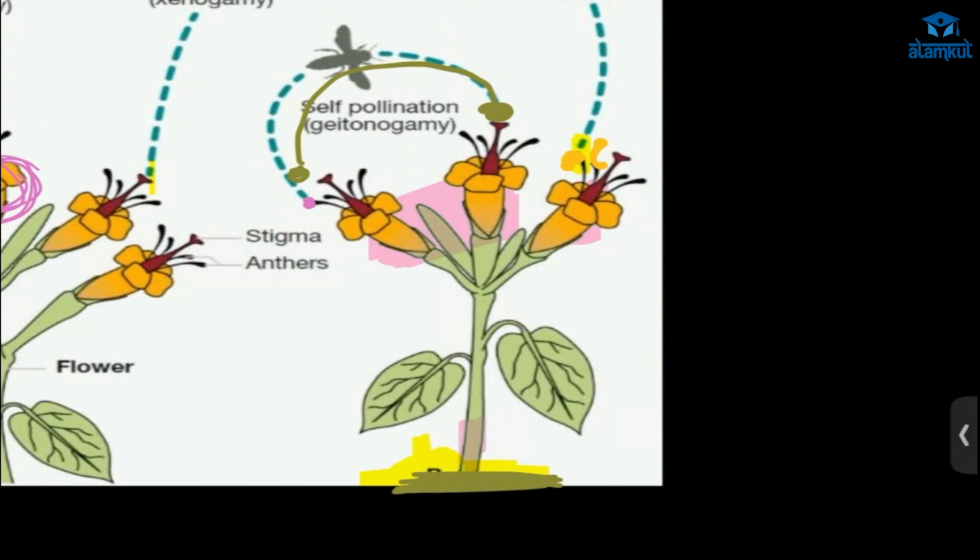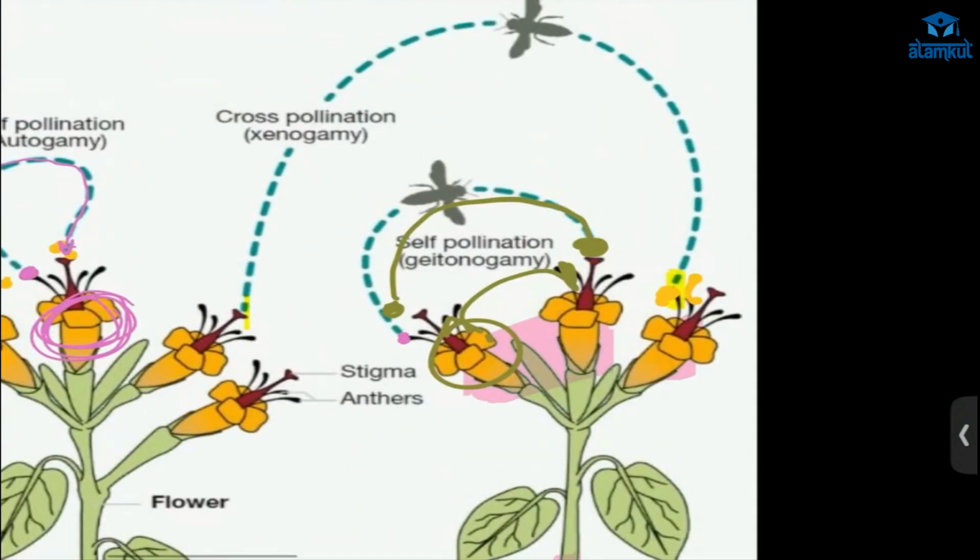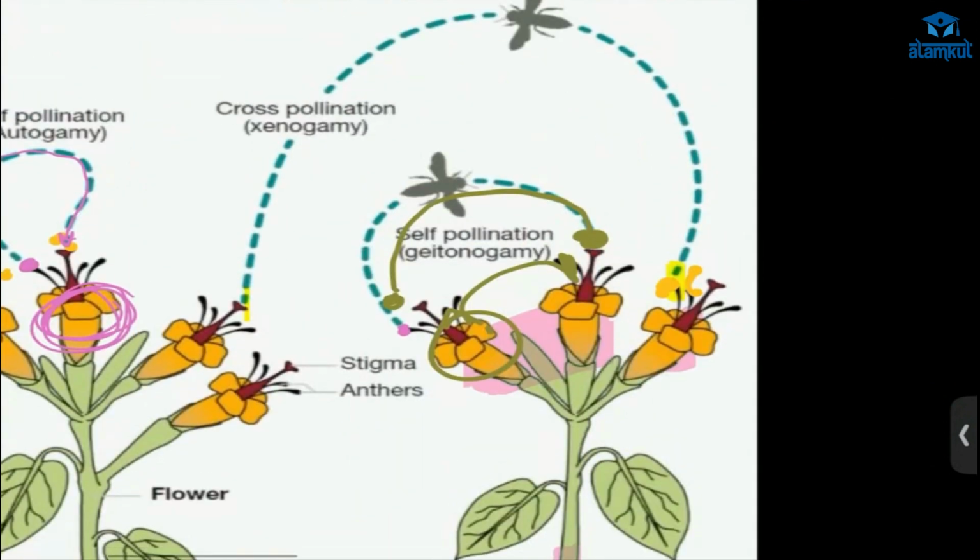But looking at the phenotype, it is going from one flower to another flower, not in the same flower, so you can say it is cross pollination. Geitonogamy and xenogamy happen by pollinators, insects.